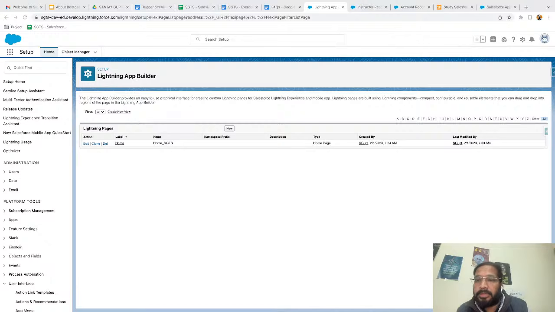Then, can you please suggest how interviewer would ask question in interview or how question would come in the certification exam? So what we are discussing, these kind of questions will be there. If you are creating homepage, record page, how you can configure, what is the meaning of activation? Can we apply component visibility? Whatever we are discussing, all these are interview questions only.